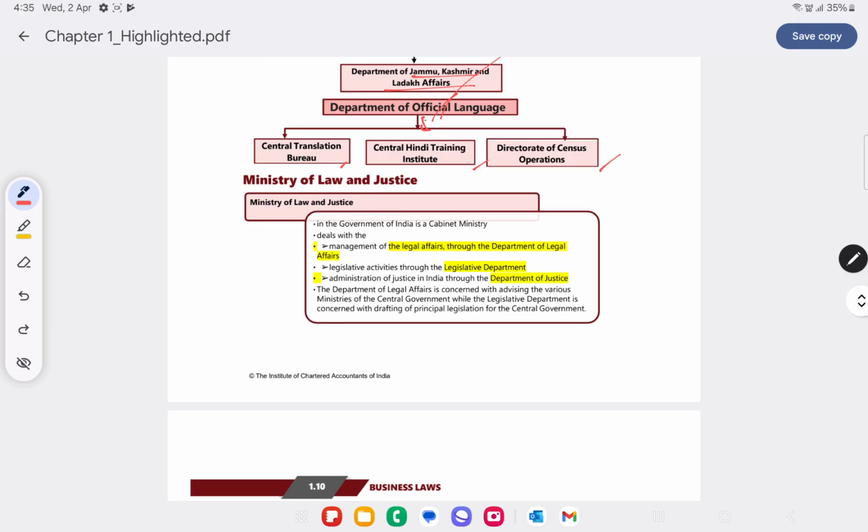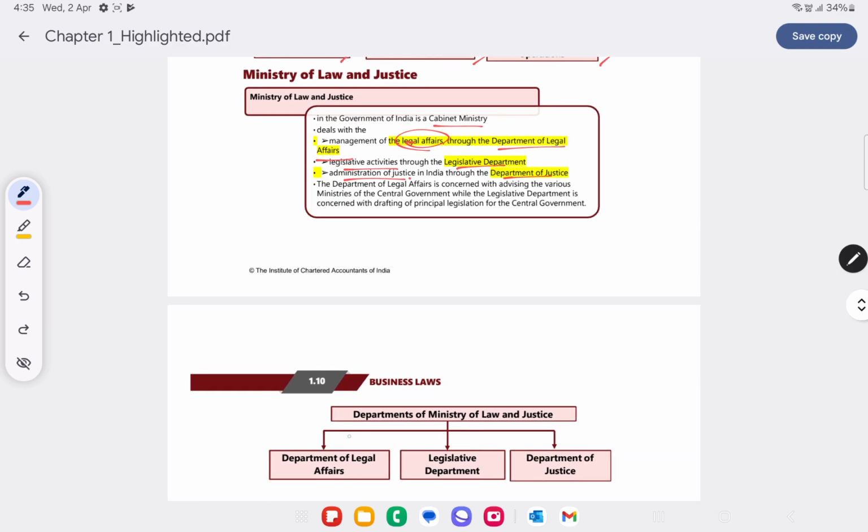Then next we have Ministry of Law and Justice. So Ministry of Law and Justice is again a cabinet ministry. So as the name suggests, they are responsible for all the legal affairs. Through Department of Legal Affairs, they manage the legal affairs. Through Legislative Department, they carry out the legislative activities, and through Department of Justice, they administer justice. So Ministry of Law and Justice has totally 3 departments. It is Department of Legal Affairs, Legislative Department, and Department of Justice. So Legal Affairs Department is responsible for management of legal affairs. Legislative Department is responsible for all the legislative activities, and Department of Justice is responsible for administering the justice.